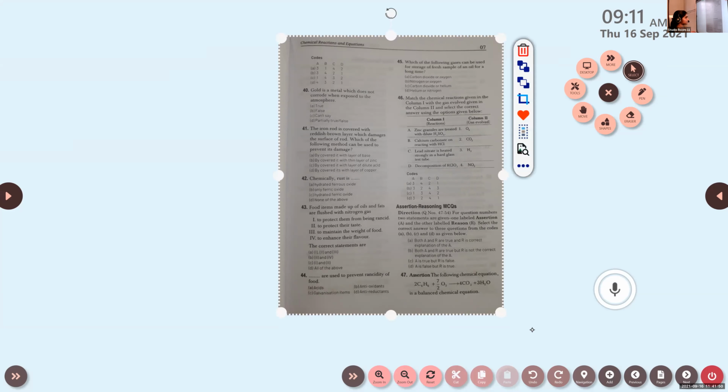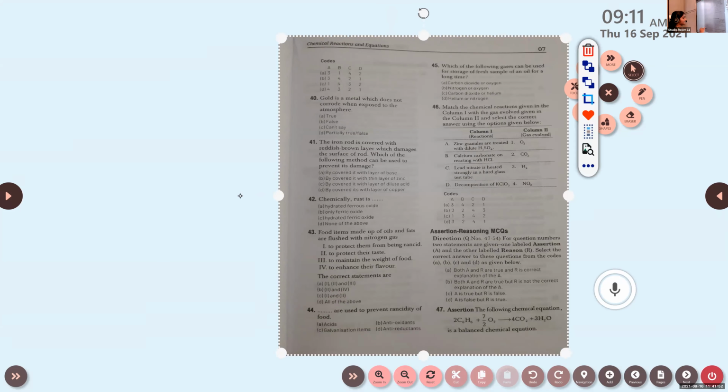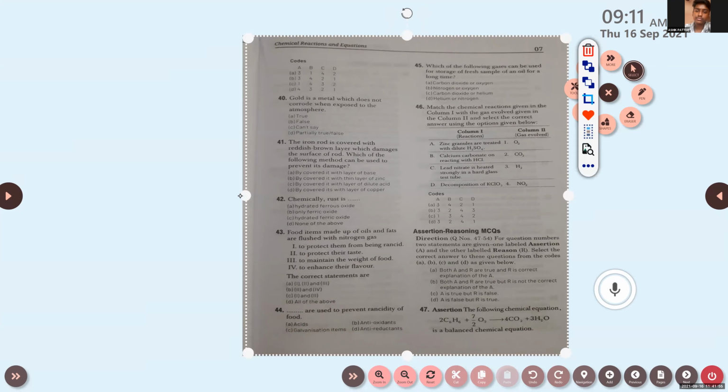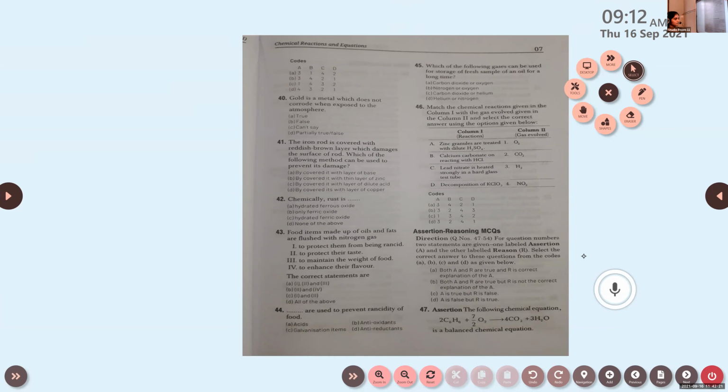Is this visible? Yes, ma'am. Option A: both A and R are true and R is the correct explanation of A. Then option B, both A and R are true, but R is not the correct explanation of A. Then option C, A is true, but R is false. Option D, A is false, but R is true. So these are the common options. You have to select A, B, C, or D for each question. Is this clear, children? Yes, ma'am. So we are moving to question number 47.